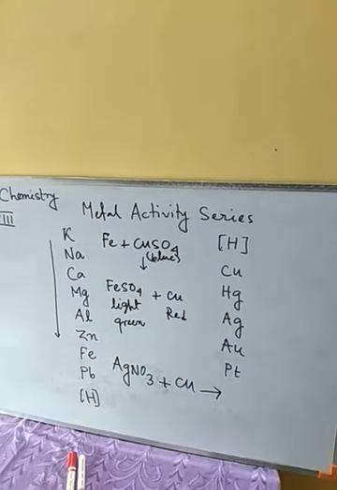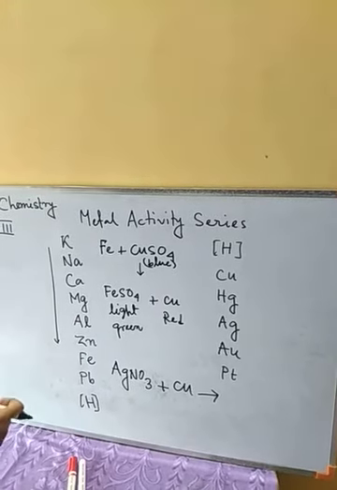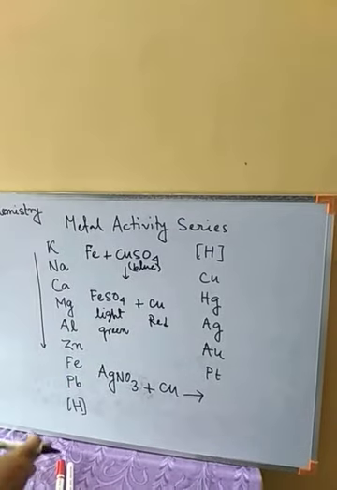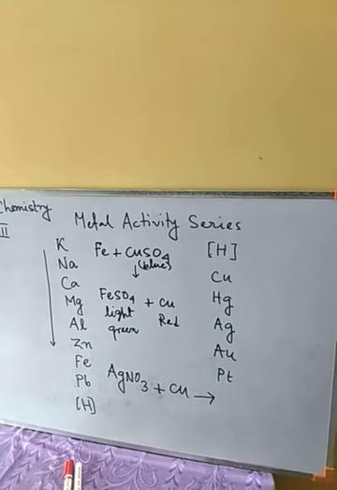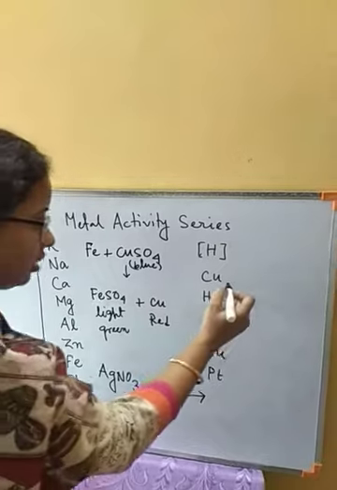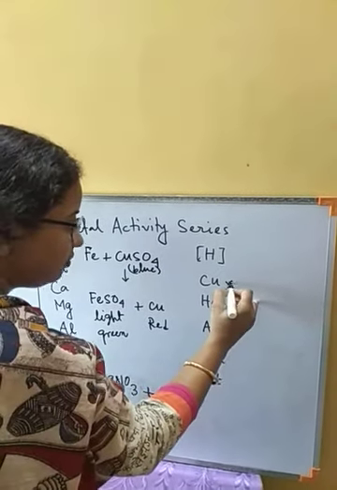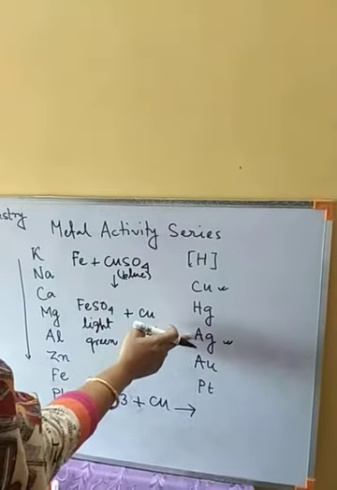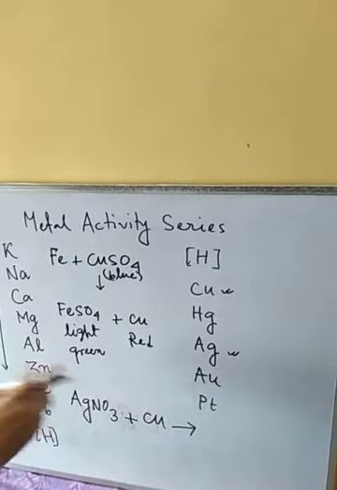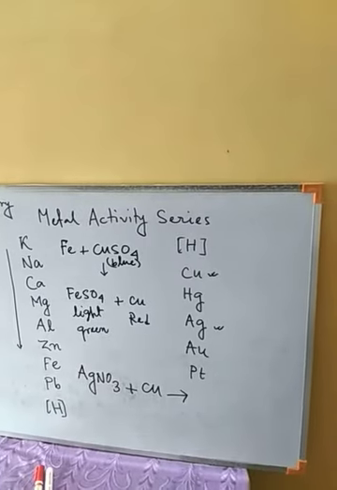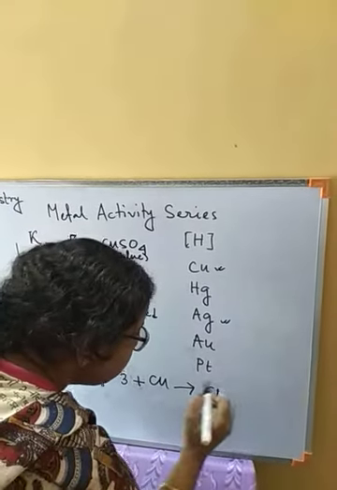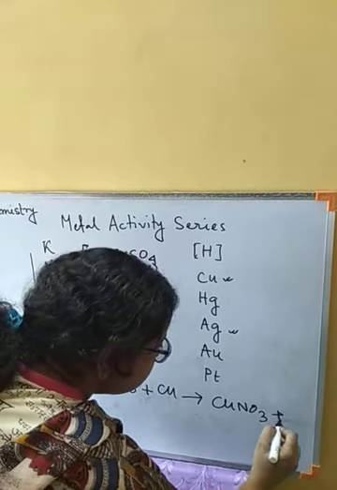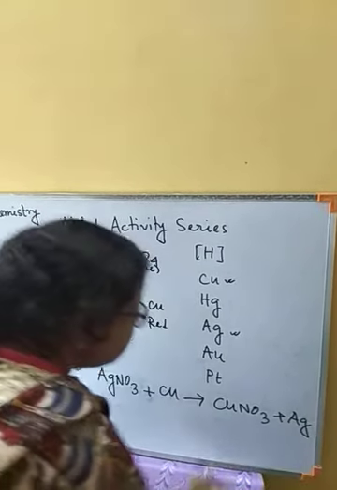Any form of metal copper we will keep in this silver nitrate solution. Now after some time, you can see copper is at a higher place than silver. That means copper is more active than silver, so it will replace silver from its compound, from its solution. And we are going to get copper nitrate plus deposition of silver.